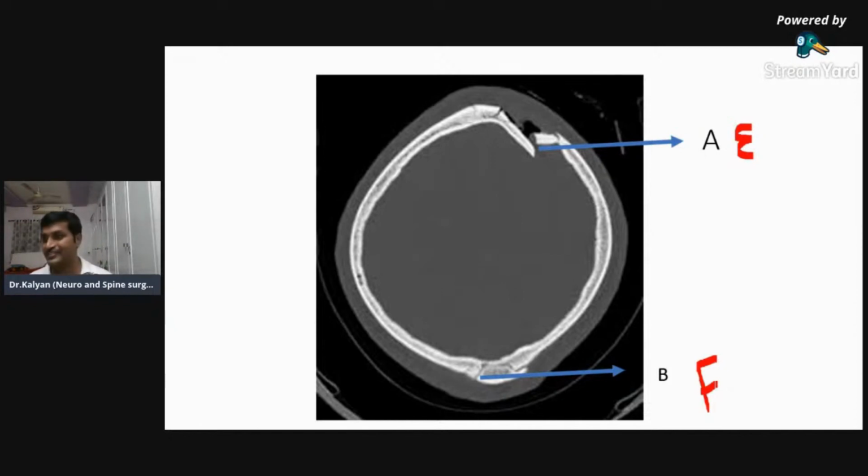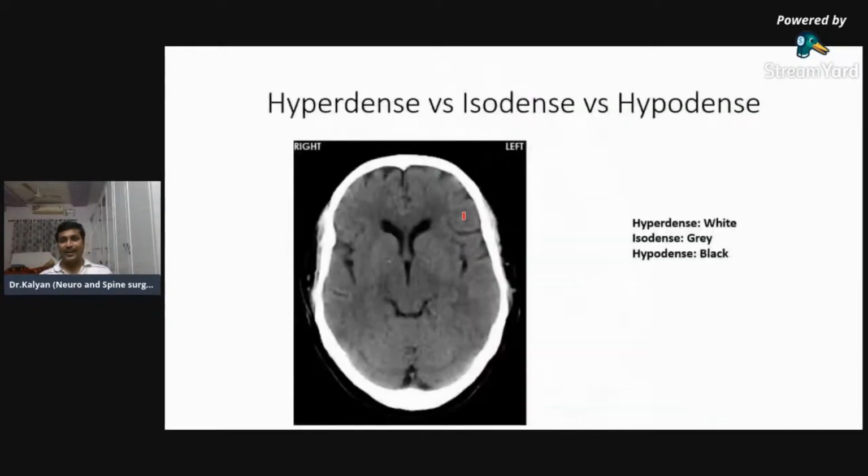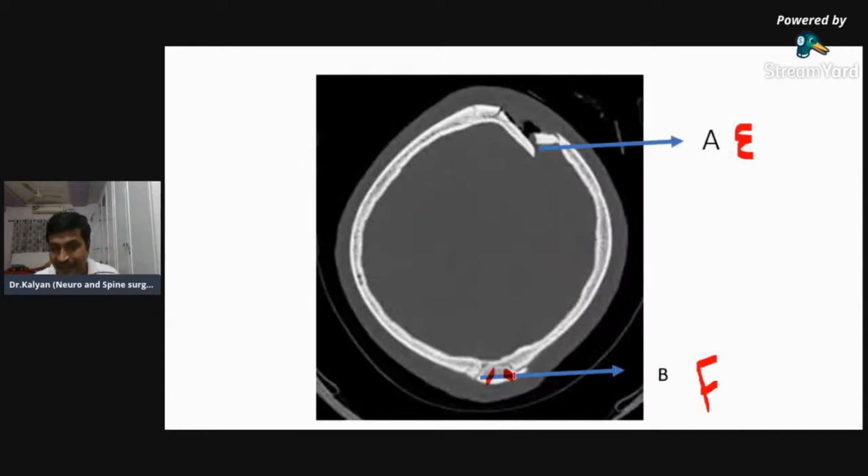E is a fracture. It's a comminuted fracture, and more specifically, it's a depressed comminuted fracture. One fragment is going into the brain. And F is a suture line. Actually, F is a lambdoid suture. Can you see a similar thing on the opposite side? We have two things on either side. Maybe it's not clear, but you can see you have a similar thing on the opposite side, which is zigzag. So any zigzag one is a suture.